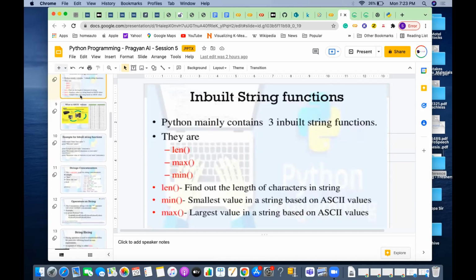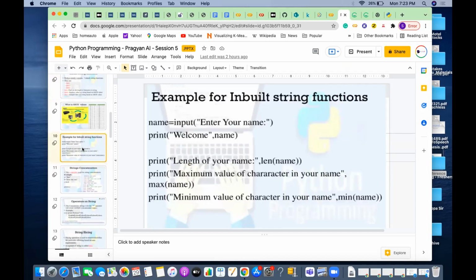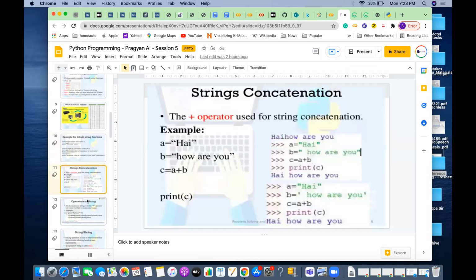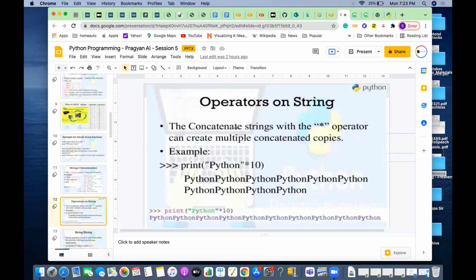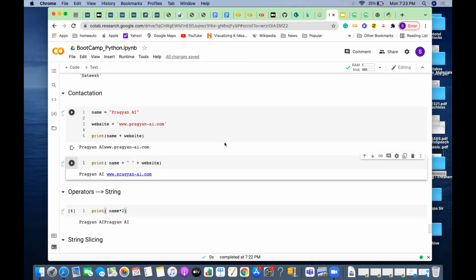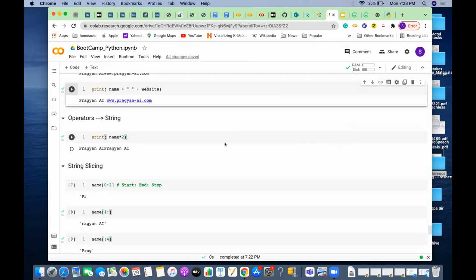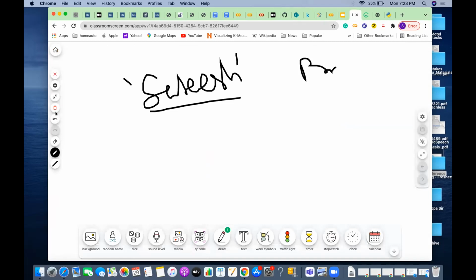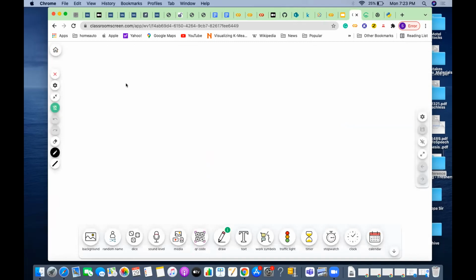In Python, we saw finding the length of a string and concatenating strings. We will also see some more operator-based functions. If you wanted to create multiple names or repetitions, for example, you wanted to create 10 people with the name Satish, how should we do it? Or you wanted to repeat something.